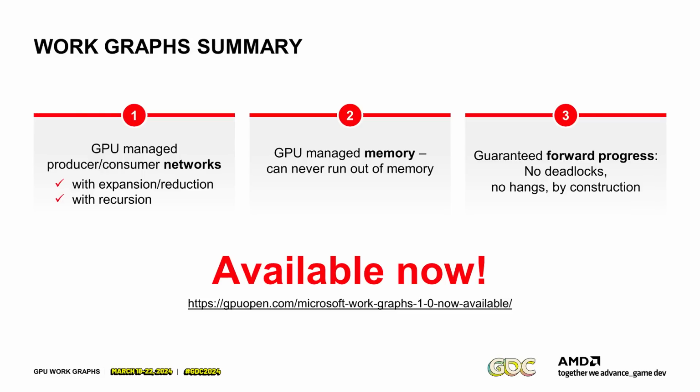And with that, I come to my last slide. Work graphs are GPU managed producer consumer networks with expansion and reduction. So you can amplify with recursion. They give you GPU managed memory, so you can never run out of memory. Even if your intermediate data is potentially unbounded, it will just start applying back pressure and then churn through it. And it gives you guaranteed forward progress. So there's no way to deadlock or hang this by construction. If you don't do unsafe synchronization tricks, your work graph will always terminate when it can actually launch. And the best of all of this is available now.